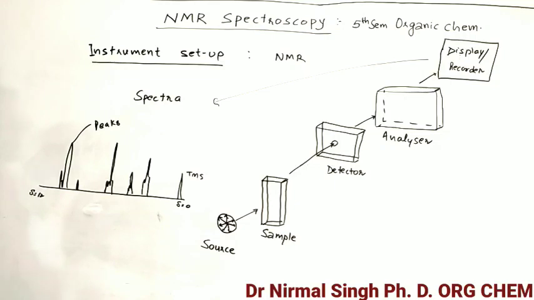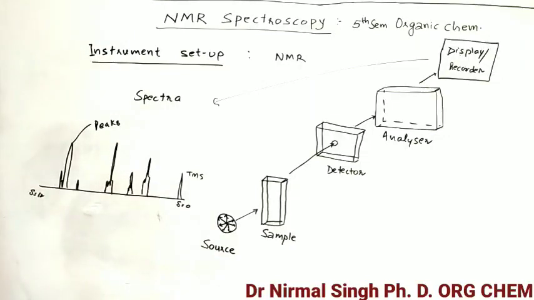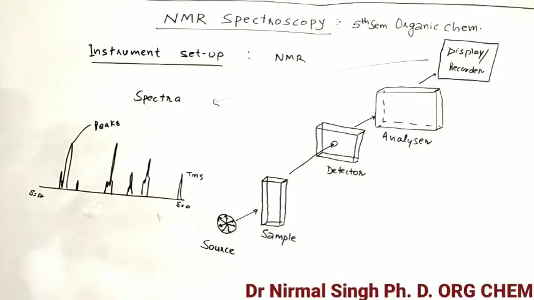Then the detector sends a message to the analyzer. The analyzer analyzes all the radiations which come from the source and reach the detector. Then the analyzer sends signals to the display or recorder, and the recorder gives us the output in the form of a spectrum. This is a spectra. We will discuss the detail of this spectra later on. This is just the overview of the instrumentation.